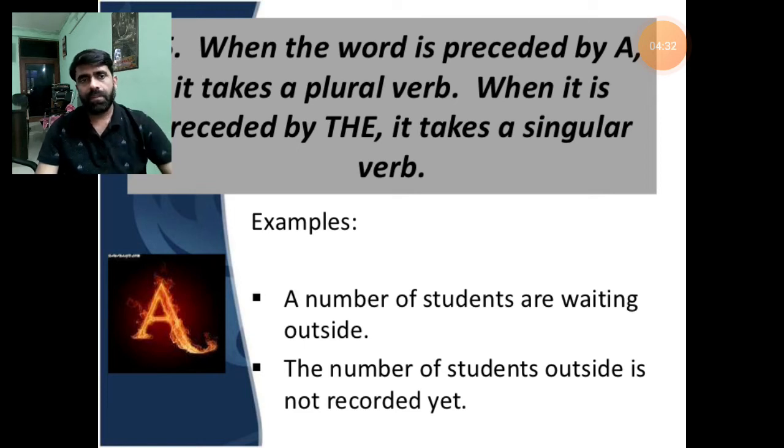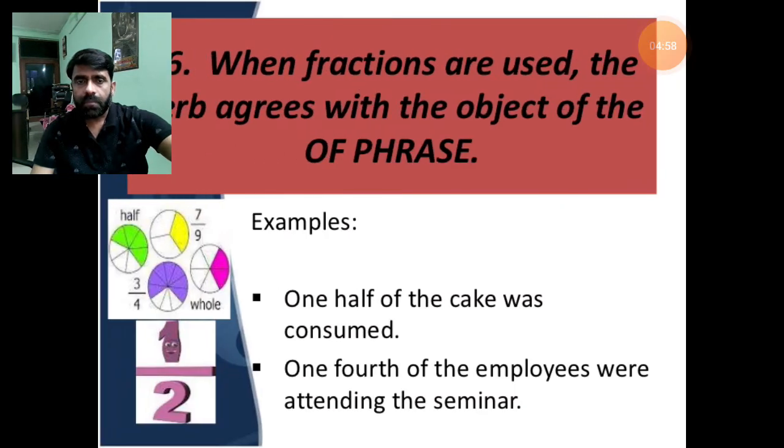So I have told the contradictory rule of this one too. We are not going to talk about only "a" and "the," but "a number of" and "the number of." In that situation this rule will be applicable. If we see only "a" and "the," the sentence may be wrong. So I hope this is clear.